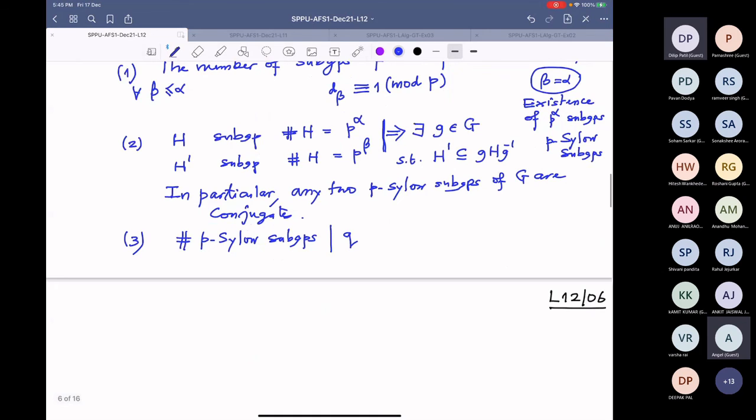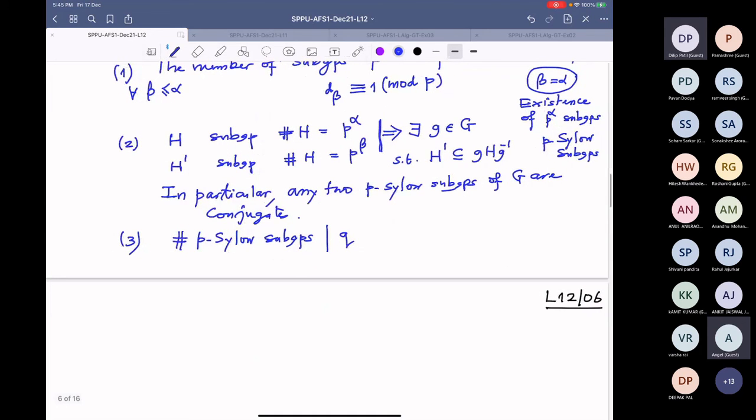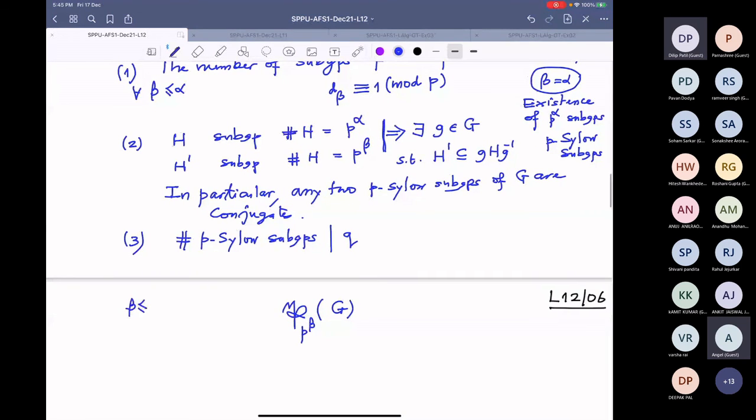So I am going to consider the power set of G, and not all the subsets of G, but those of cardinality p power beta. Beta is given, between 1 and alpha. And I am going to consider this set.